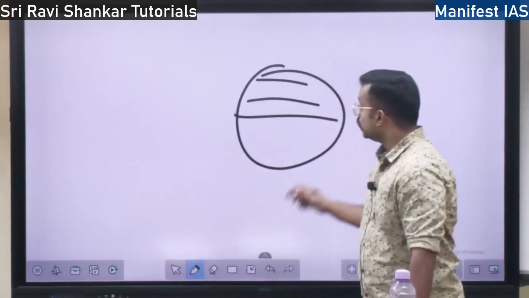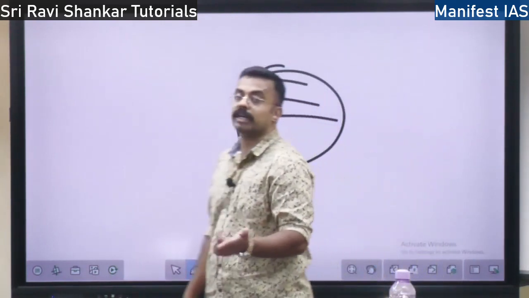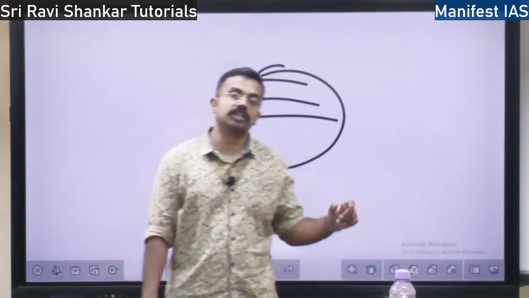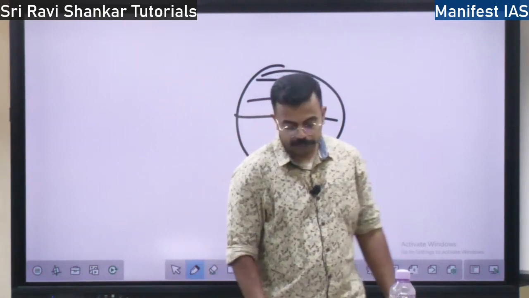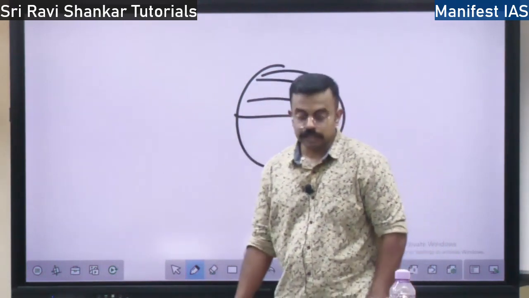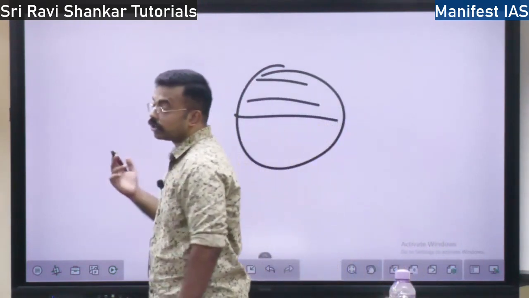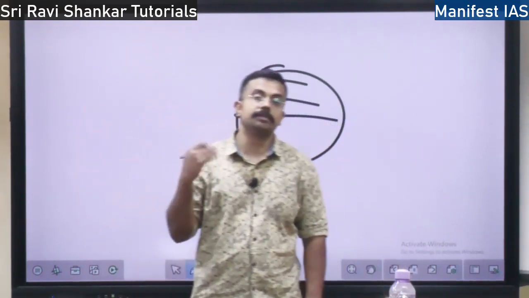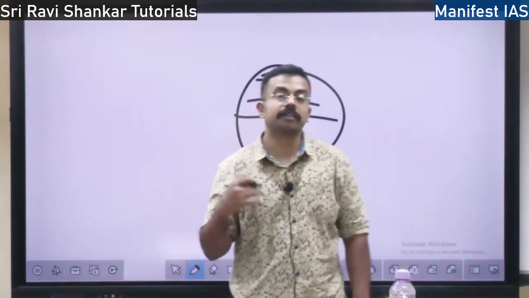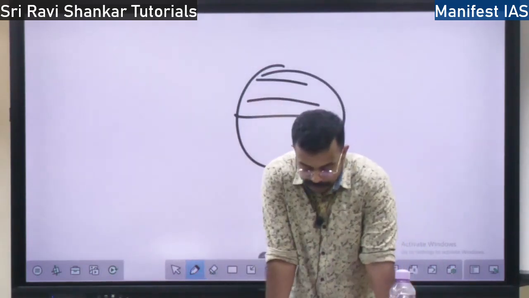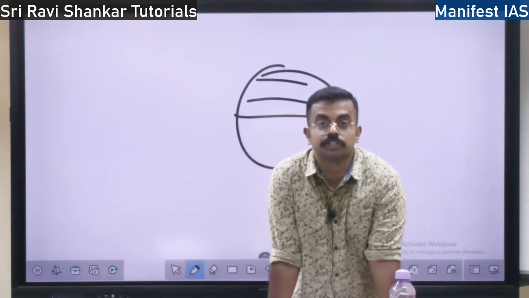Also, the pressure belts, high pressure belt and low pressure belt, whatever I discuss, the movement of the wind will be affected based on that. Not only that, the sun movement, I told you ITCZ. With the movement of the sun, the pressure belts and the movement of the wind will be affected. Next is the continental and ocean distribution.